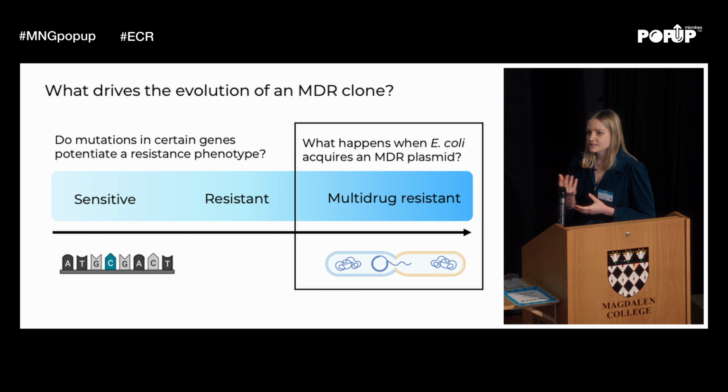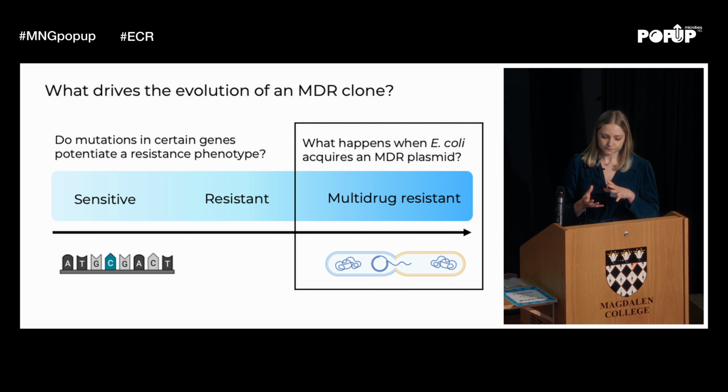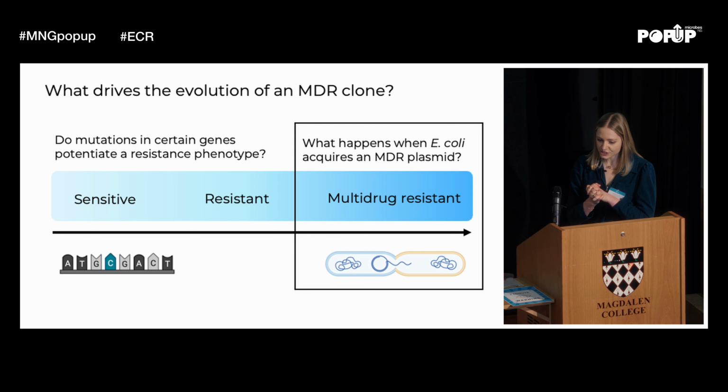So we know that when plasmids come into species and strains, we get a transcriptional response. But what we don't know is what the nature of that is. Is it plasmid-specific? So do you get the same transcriptional response regardless of the type of MDR gene, the type of plasmid, or the size of the plasmid? Or is it much more host-specific? And this is a really important question, and we don't exactly know the answer. We don't know if it's pathways that are being affected or if it's the same genes that are being differentially expressed regardless of the type of plasmid.